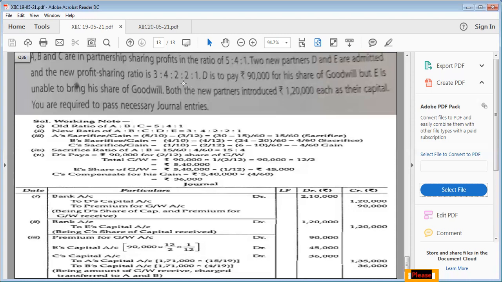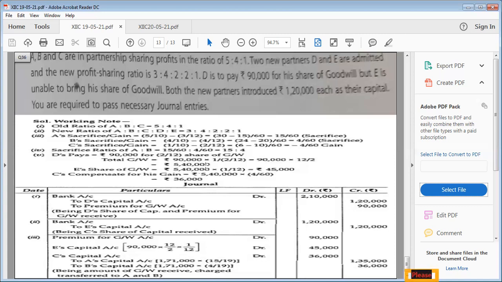How much is his share? 2 divided by 7, 8, 9, 10, 11, 12. 2 divided by 12 is the share of D. So 90,000 multiplied by 12 divided by 2 will be the total amount of goodwill. Here it is, this calculation. So the goodwill of the firm is 5,40,000.